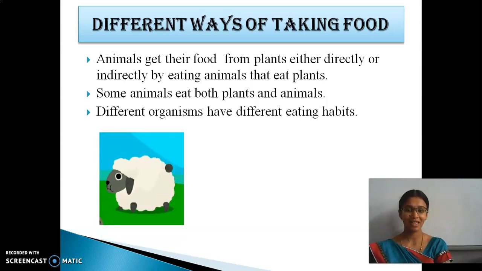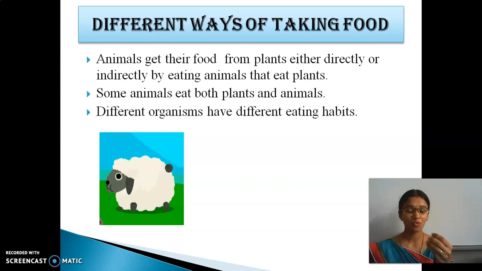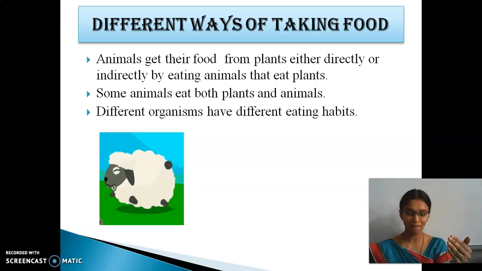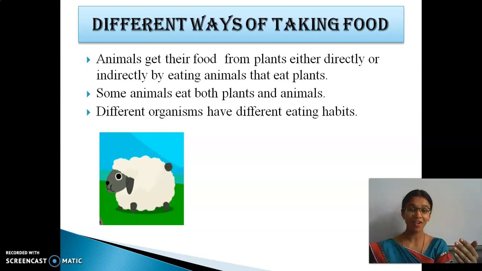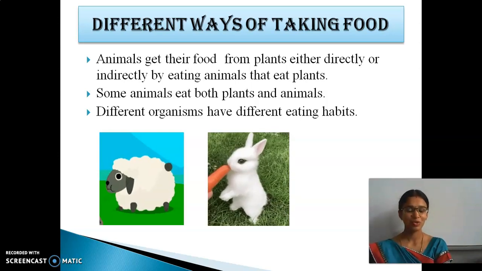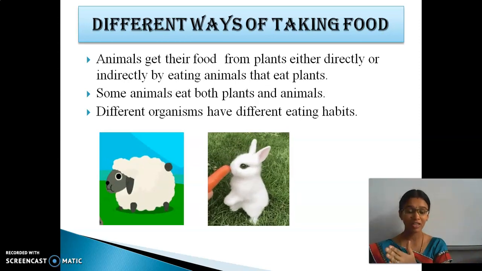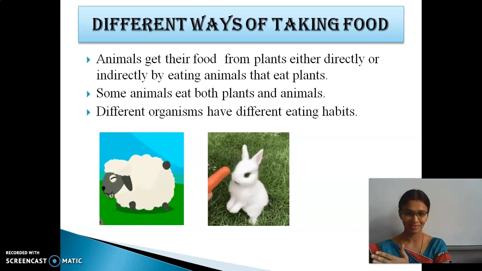See here, the sheep, goat and cow, what do they eat? Only grass. To which category do they belong? They belong to the category of herbivore because they depend on plant products.